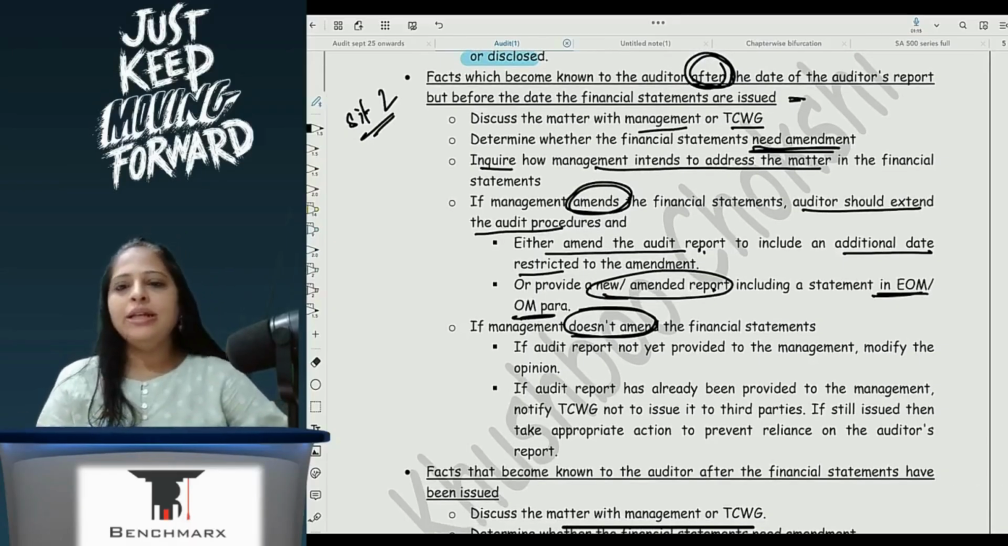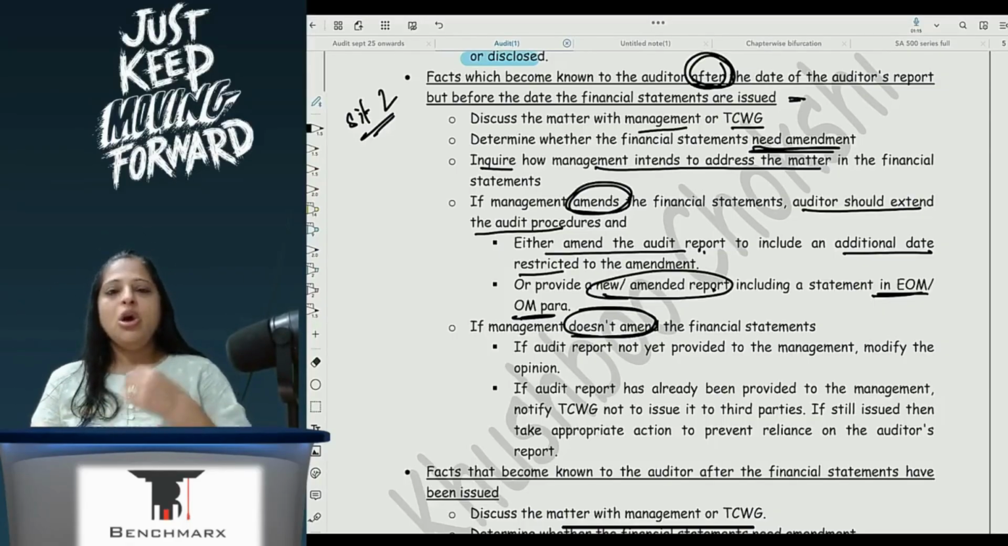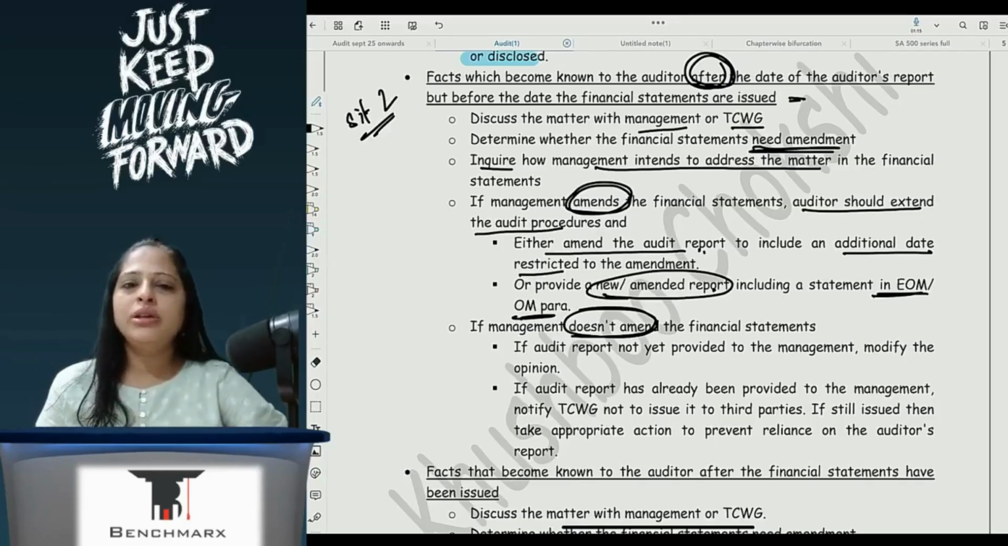So if I know that they are planning to change the financial statements, I will have to review the changed financial statements. To review them, I will have to conduct my audit procedures. If I am conducting audit procedures and giving new financial statements, my auditor's report will also change. Either I will give an amendment saying that this is the amendment to the extent of the new events that have come to our knowledge, or I will issue a new report.